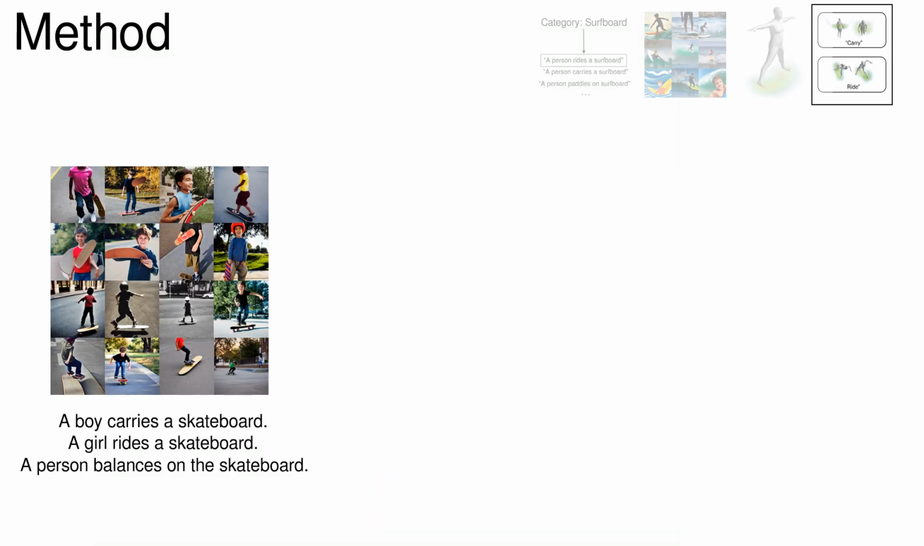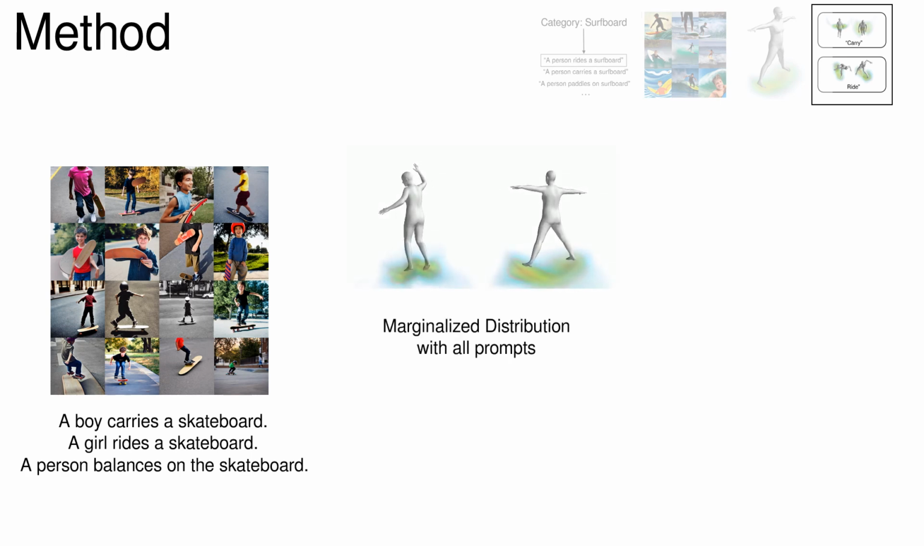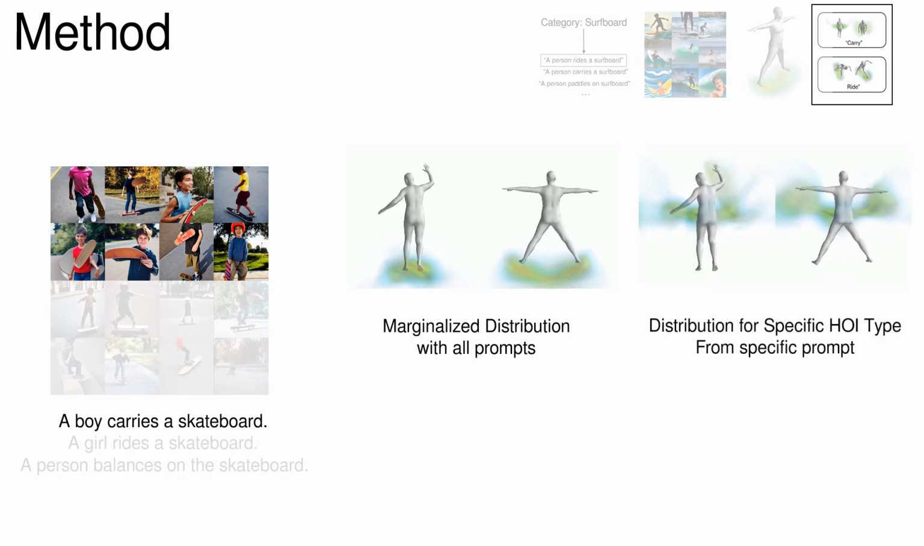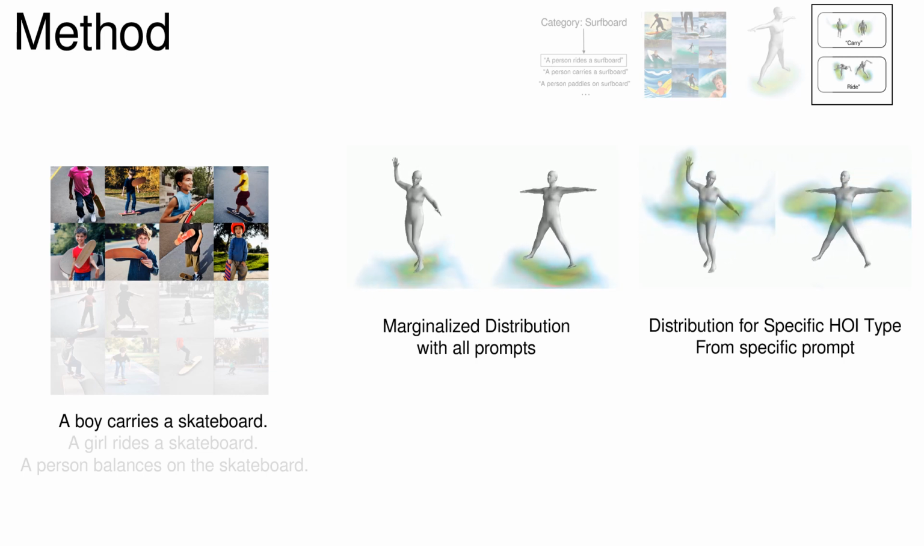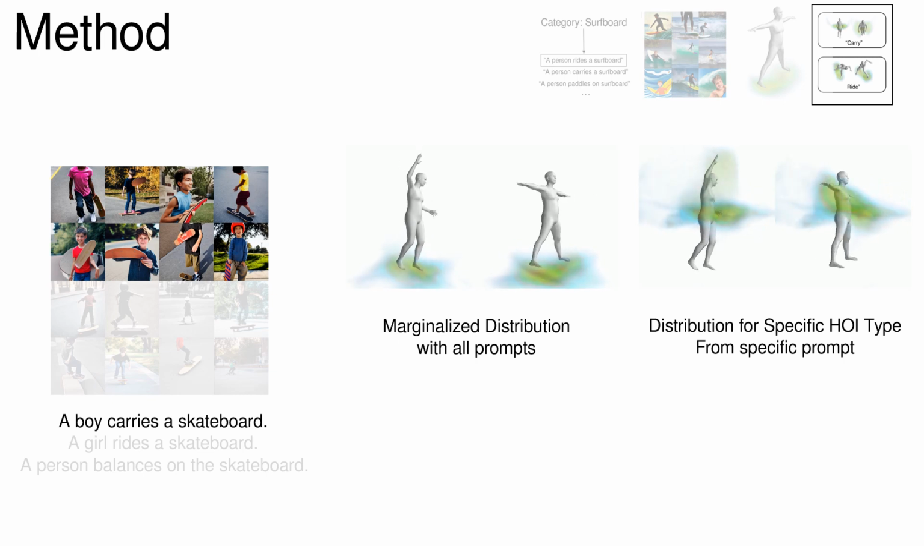Using the prompts generated earlier, we can cluster the distribution, per interaction type, by simply selecting the images to aggregate. Aggregating all images from all prompts collapse semantic modes, and return marginalized distribution, for the most probable interaction type. Selecting images only generated from specified prompt gives us a distribution specific to the interaction type described in prompt.